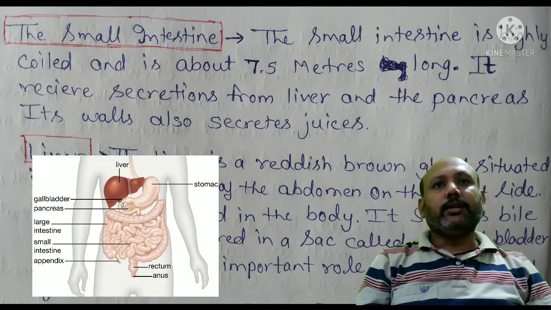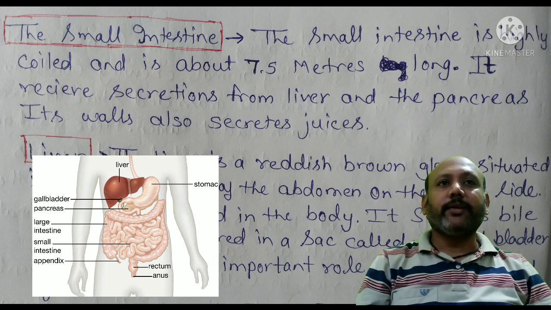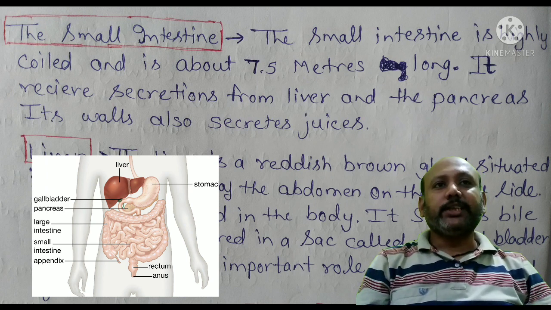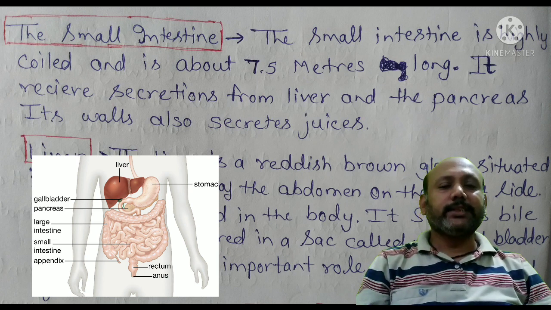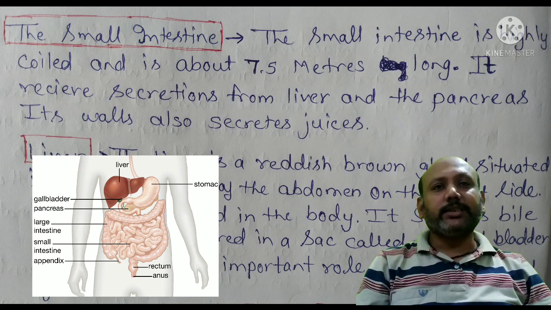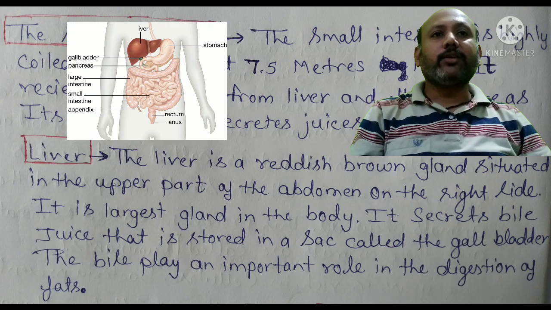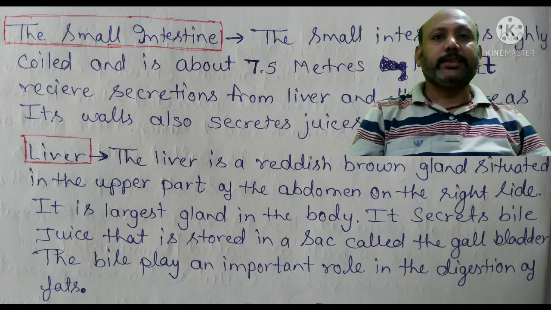After the stomach, the food goes to the small intestine. The small intestine is highly coiled and is about 7.5 meters long. It receives secretions from the liver and the pancreas. Its walls also secrete some digestive juices which help us in digestion. Liver. The liver is a reddish brown gland situated in the upper part of our abdomen on the right side. It is the largest gland of our body. It secretes bile juice that is stored in a sac called the gallbladder. The bile juice plays an important role in the digestion of fats.